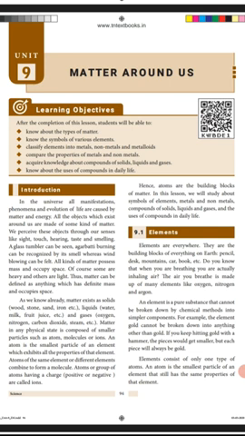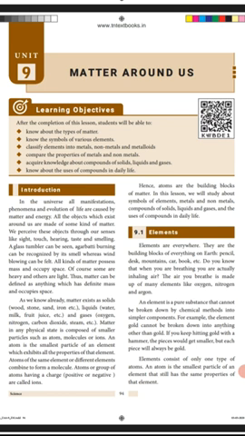So what is matter? All the objects around us are made up of matter. Anything which has definite mass and occupies space is matter. Matter exists in three states. One is solid, like wood, stone, sand, iron, etc. The second one is liquid: water, milk, fruit juice, etc. And the third one is gases, like oxygen, nitrogen, carbon dioxide, steam.